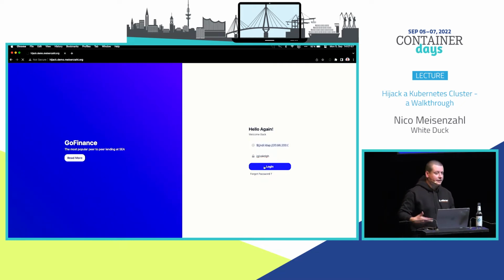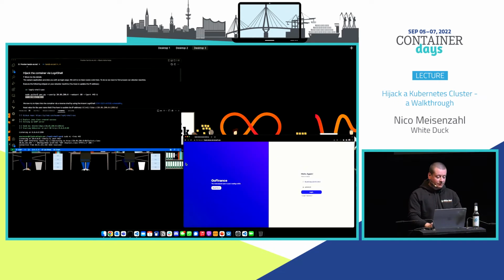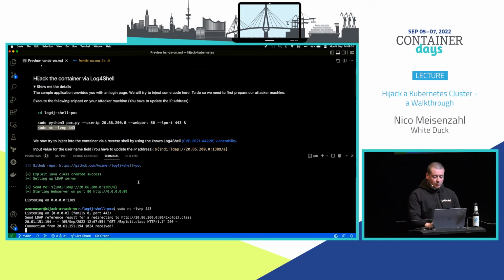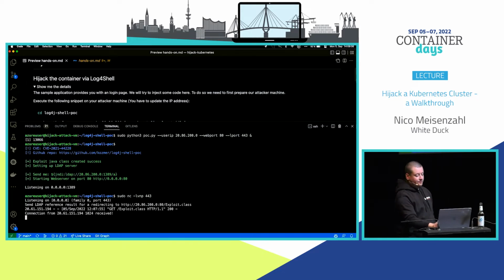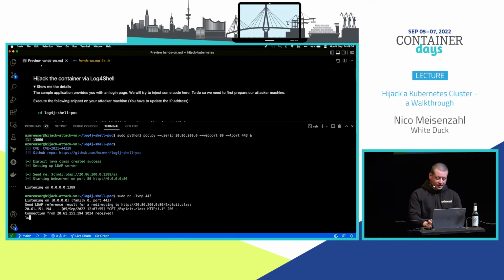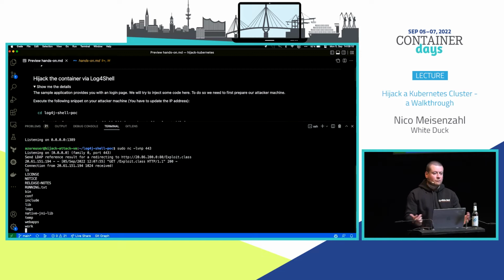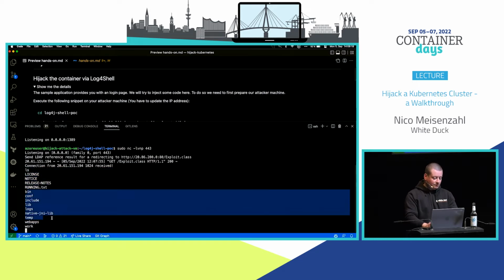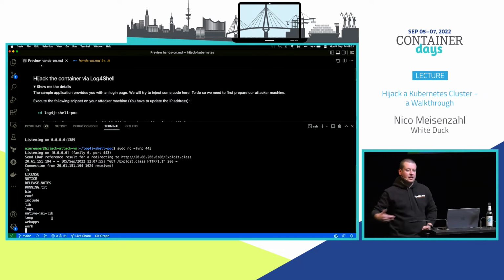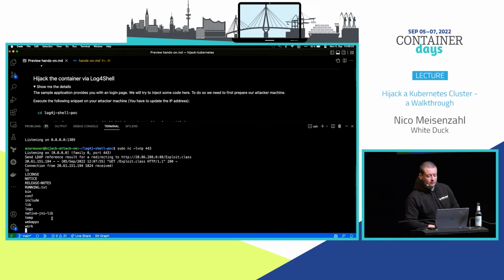Now it's loading, loading, loading. Nothing happens. But if we now go back to our terminal, you will see there's a connection received. And if we now do, for example, an ls here, we get some files. So basically, we now have an open reverse shell in our pod. We're seeing some folders here, some source code here, so we are now able to execute any kind of commands within our running pod instance.